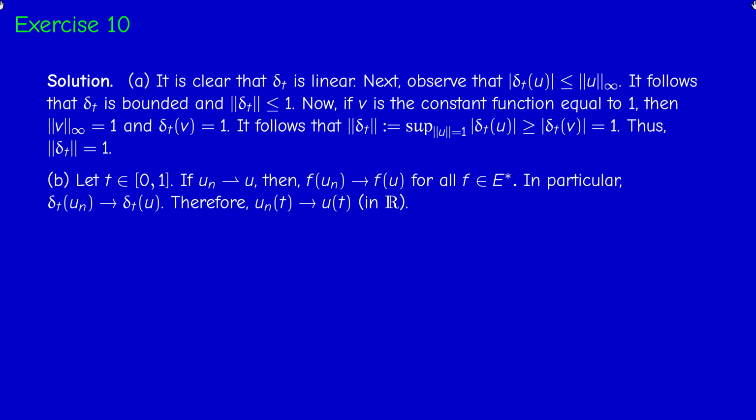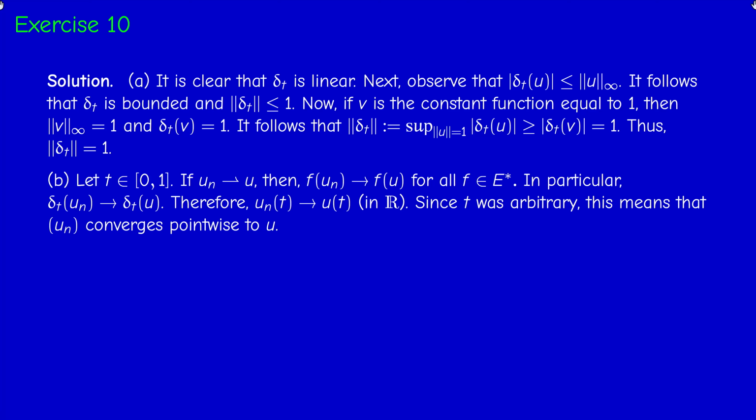So this is the usual convergence in R. Here, un and u are functions, elements of the normed space, but u of t and un of t are numbers. So this is just the definition of pointwise convergence, convergence simple.